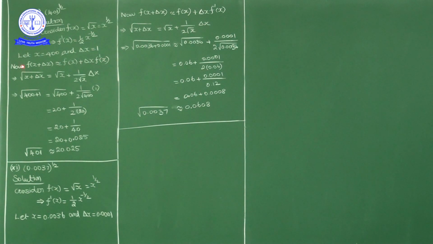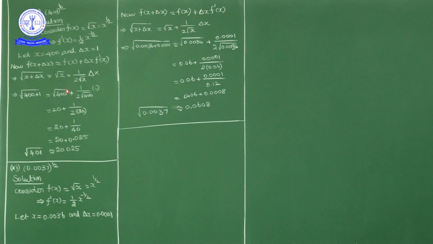Okay, using the property f of x plus delta x equal to f of x plus f dash of x into delta x. So, as f of x is root x, f of x plus delta x is square root of x plus delta x, equal to f of x, which is root x, plus delta x into f dash of x, which is 1 by 2 root x. Now substitute in place of x 400 and in place of delta x 1.